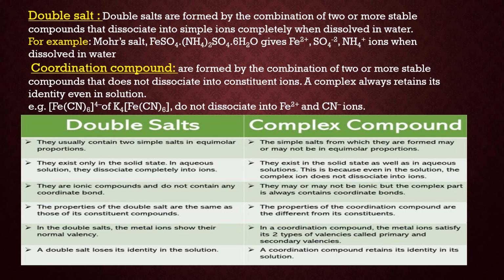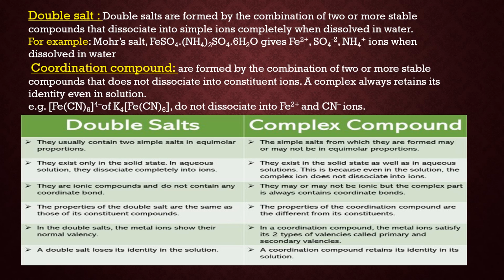Now the next topic is the difference between double salts and coordination compounds. First we should know what a double salt is. You know what a salt is? It is formed by the combination of a cation and an anion, and it is called a simple salt because only one cation and one anion are present in the salt. Now what is a double salt? A double salt is formed by the combination of two or more simple salts in equimolar ratio. Remember this thing, equimolar ratio, the salts should be present.